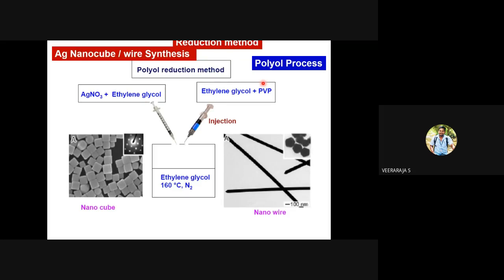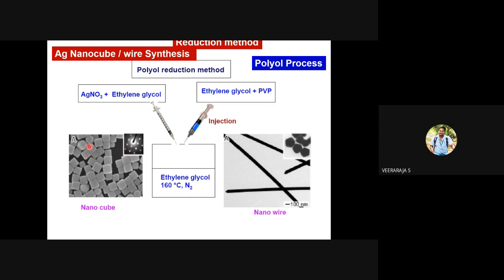Similar to this is one of the popular methods known as the polyol method, polyol reduction method, or simply polyol process. Instead of sodium borohydride, for example, if you want to make silver nanoparticles in the polyol process, you take a mixture of ethylene glycol plus PVP.